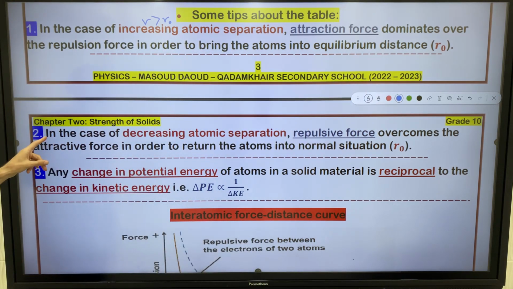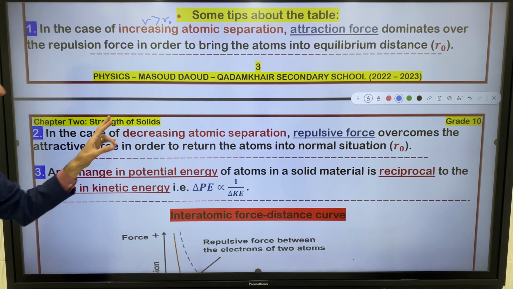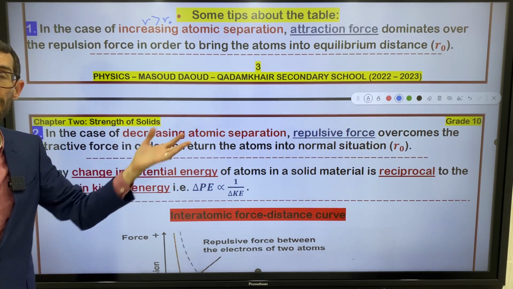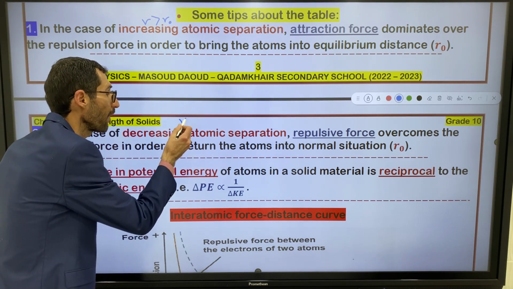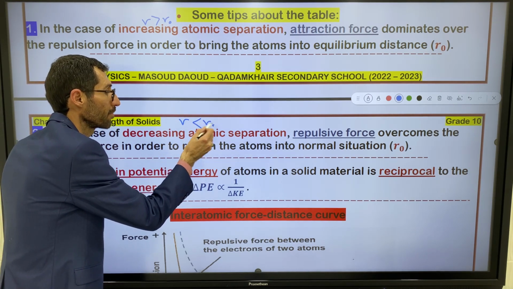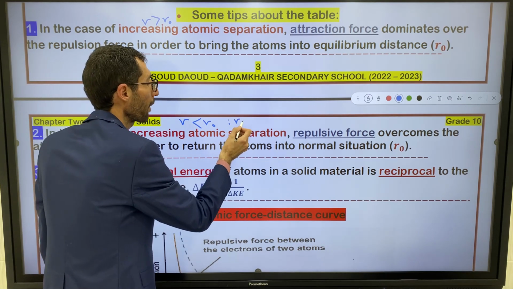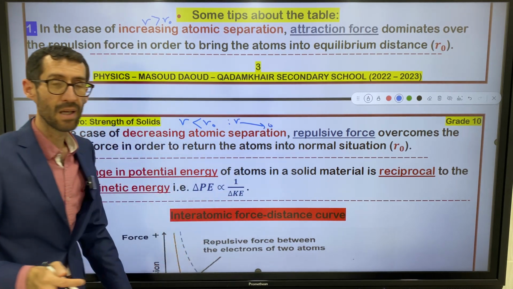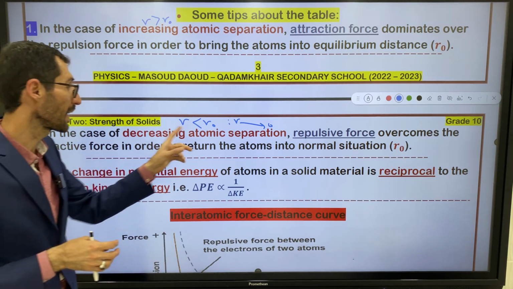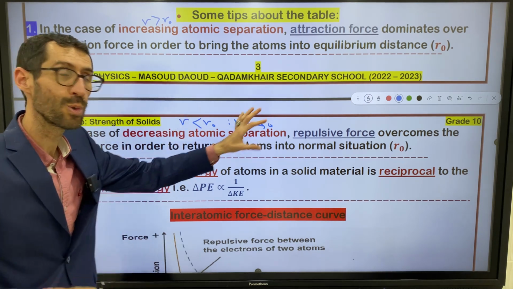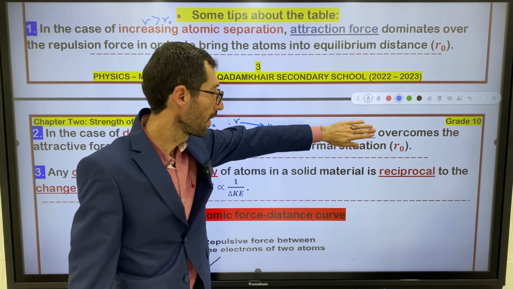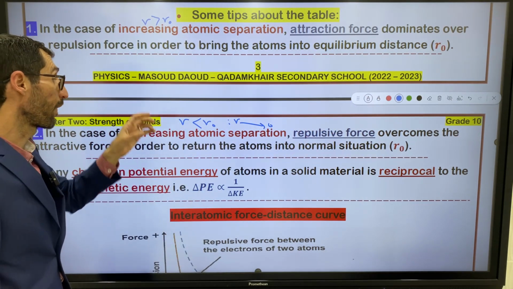That's the first tip. Another tip, in the case of decreasing atomic separation. What do I mean by this? It means if we have R less than R naught, or if R approaches zero, atoms are about to touch one another. In this situation, think about it without looking at the answer. I want you to go over it.